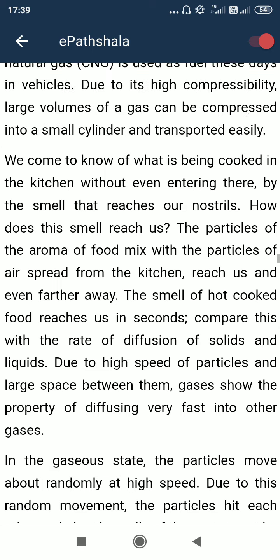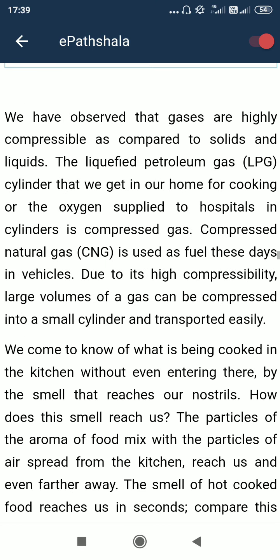Two terms are there. LPG means liquefied petroleum gas, that we use for cooking purposes. So petroleum gas, last word is gas. This is a gaseous form, but liquefied, made to become liquid by applying pressure.